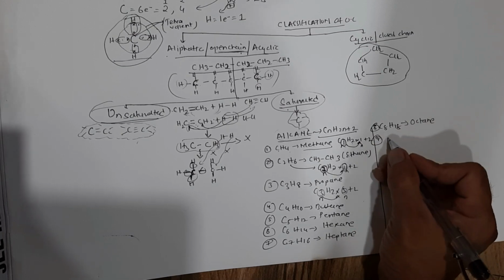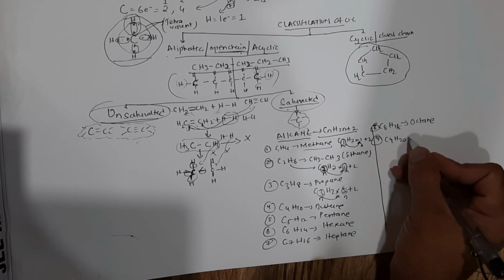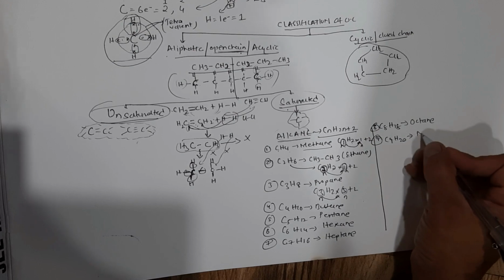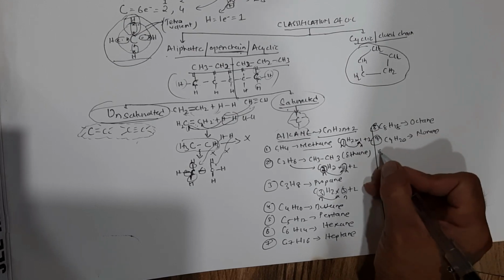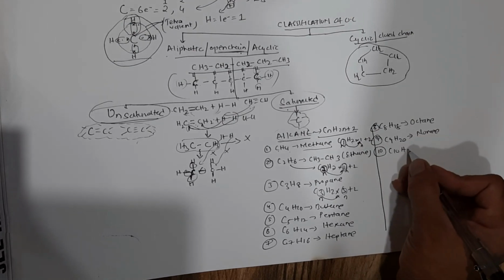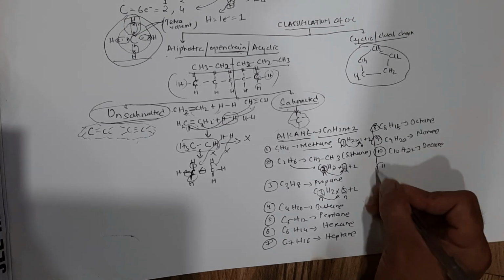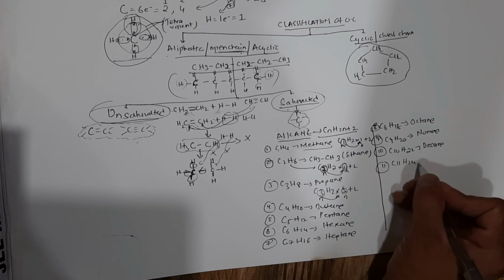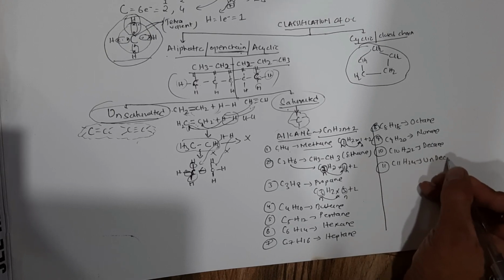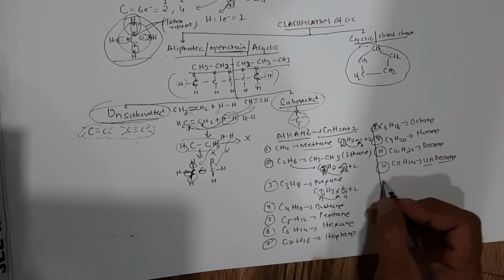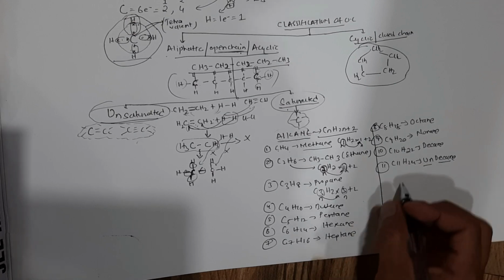Then molecule number 9, C9H20, is called nonane. Molecule number 10, C10H22, decane. 11, C11H24, undecane. Un means 1, so 1 plus 10 is 11.